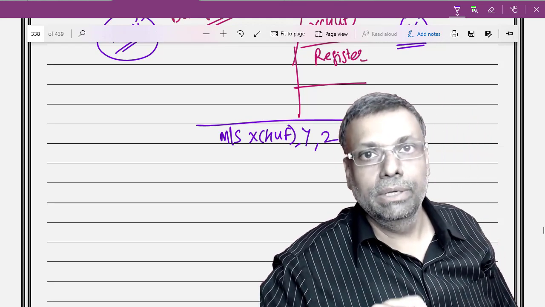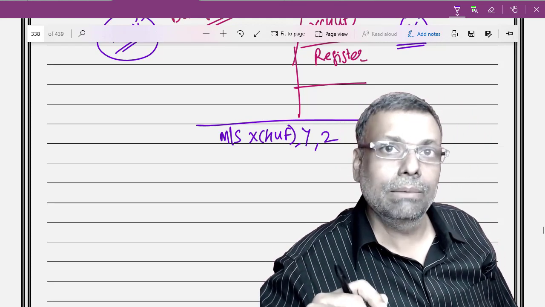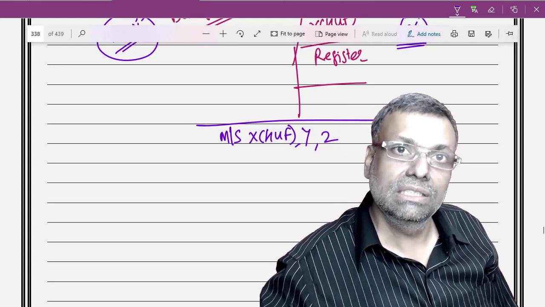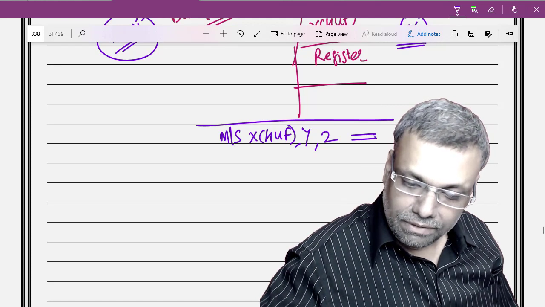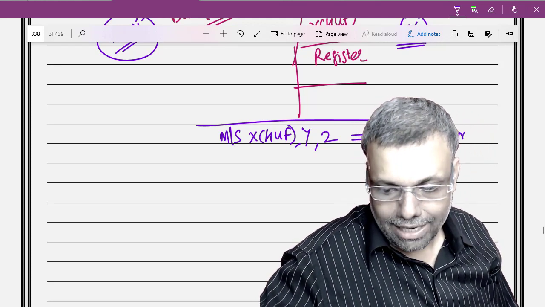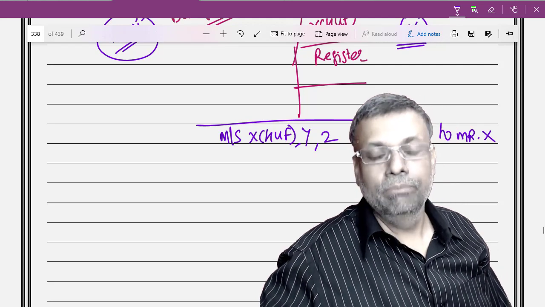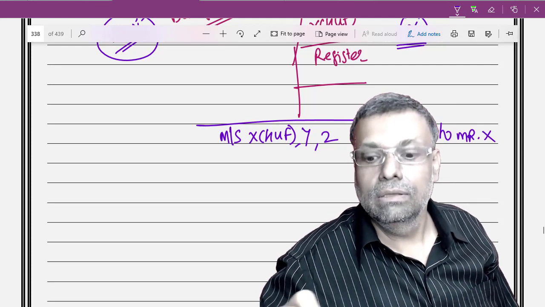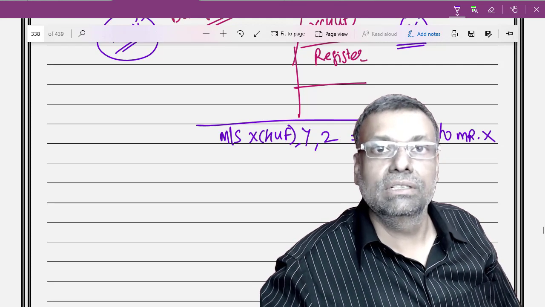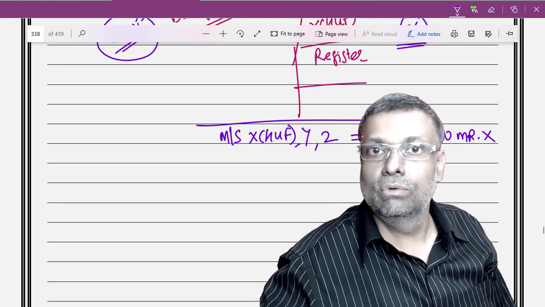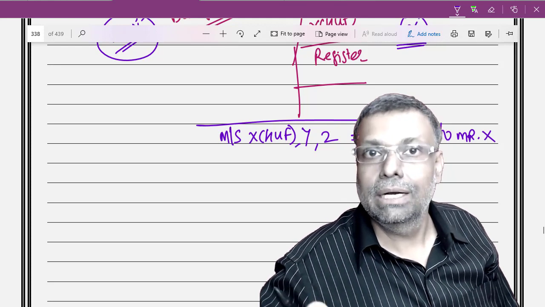Now this is how it will only be written, but understanding will be in our back memory. The moment I write ex-HUF, the registered partner is X, and the beneficial partner is ex-HUF. Now, if this firm pays any remuneration to Mr. X, listen very carefully, what will happen to this particular remuneration adjustment under section 40B? That is going to be our $1,000,000 question, which we have to learn in this particular part of the discussion.